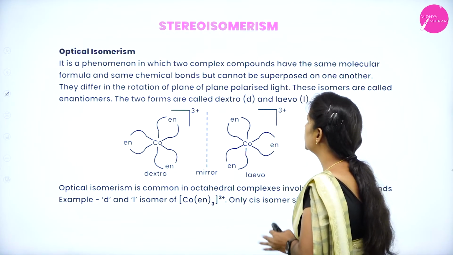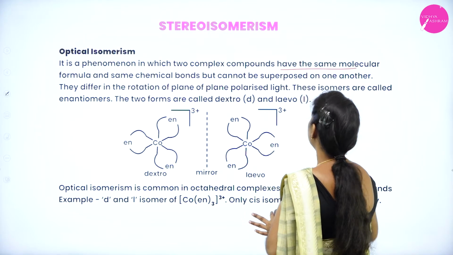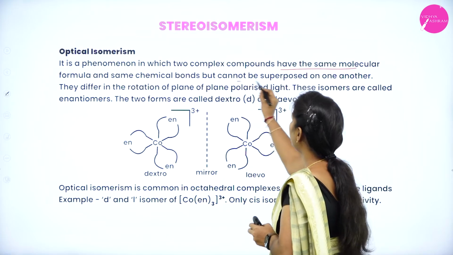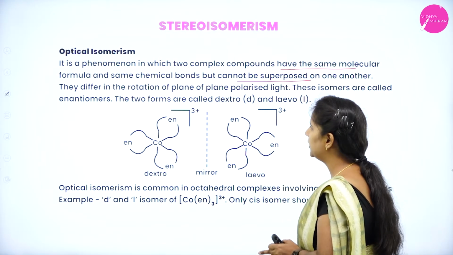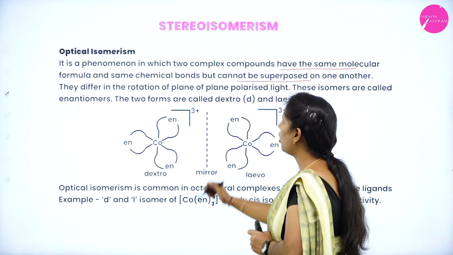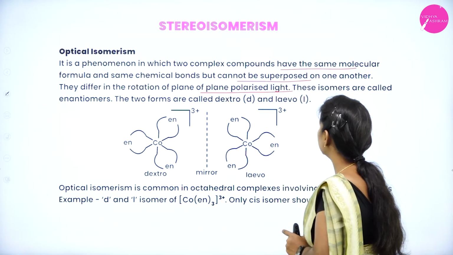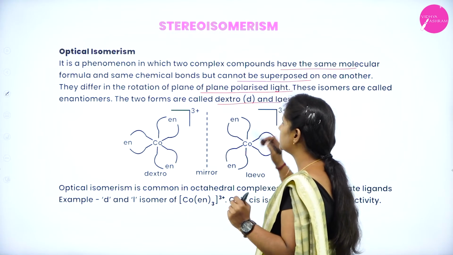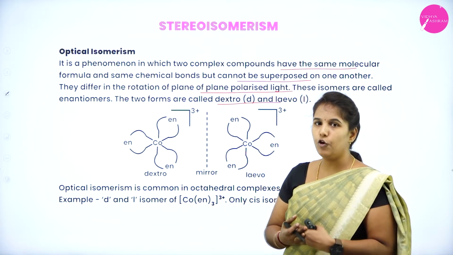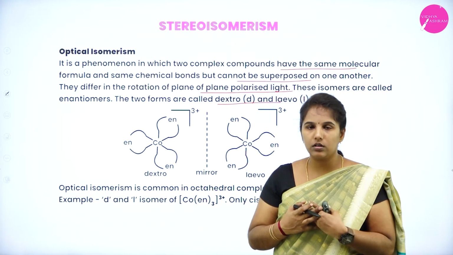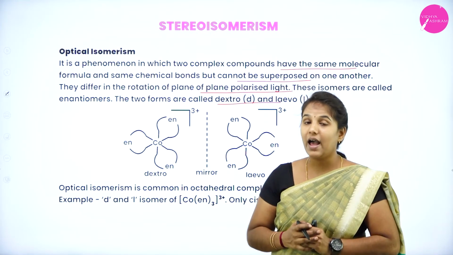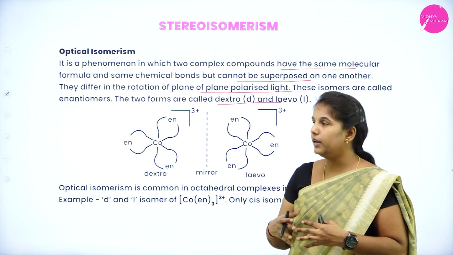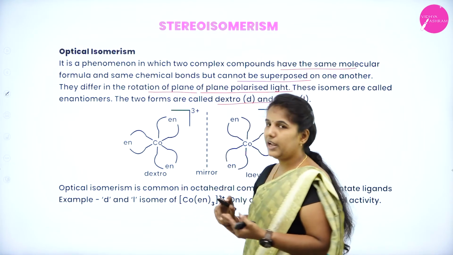Next we have one more type, that is optical isomerism. It is the phenomenon in which 2 complex compounds have the same molecular formula and the same chemical bonds but cannot be superimposed on one another. They differ in the rotation of plane polarized light. These isomers are known as enantiomers, and these 2 forms are also known as dextrorotatory and levorotatory. So, if 2 compounds have the same chemical bonds and the same chemical formula, but they differ in what? The rotation of plane polarized light.